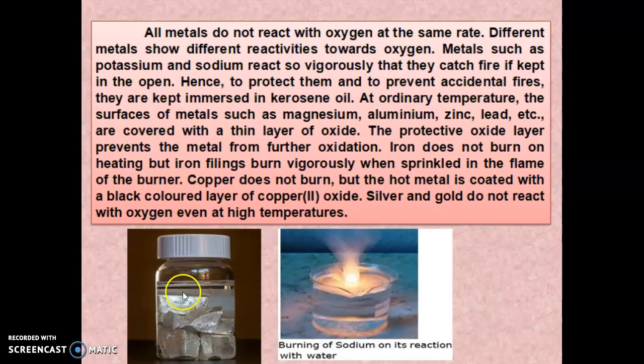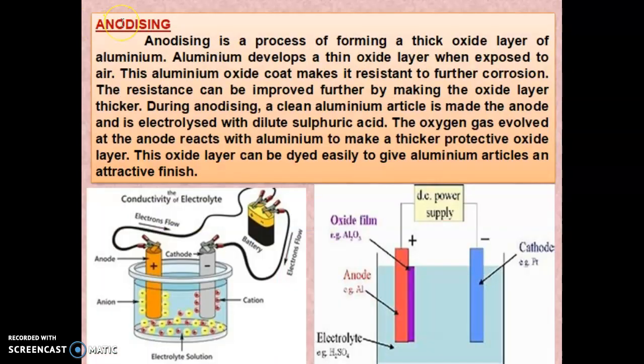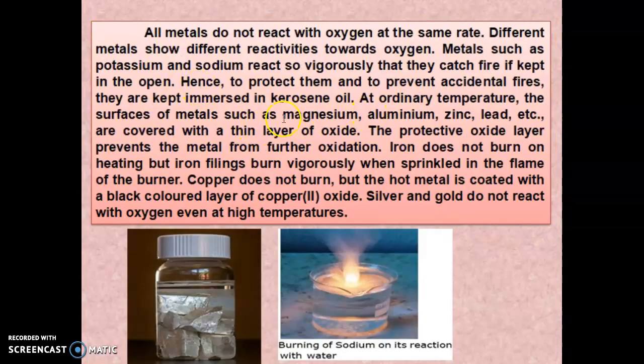So next, anodizing. This is a new term. Anodizing is a process of forming a thin oxide layer on aluminium. We have already seen that some metals at ordinary temperature, like magnesium, aluminum, zinc, lead, etc., will be covered with a thin layer of oxide to prevent further oxidation.